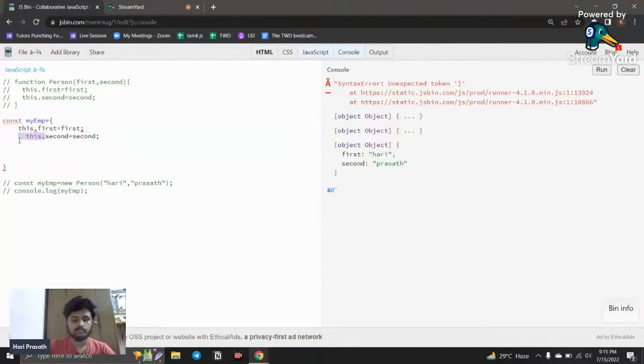So manually I'm creating, instead of using any blueprint.